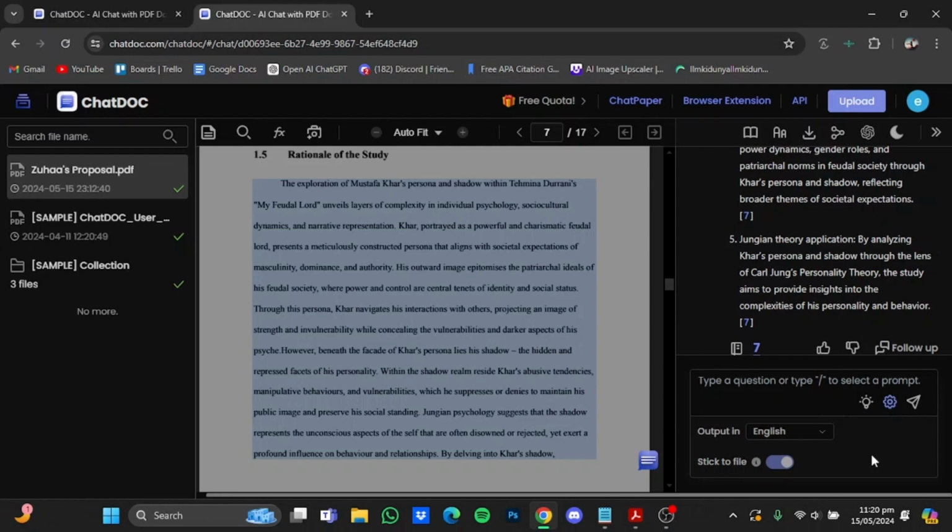So that's pretty much it, and that's how you can upload your own PDF files to be analyzed by AI and ask the questions that are important to you rather than reading the whole PDF.